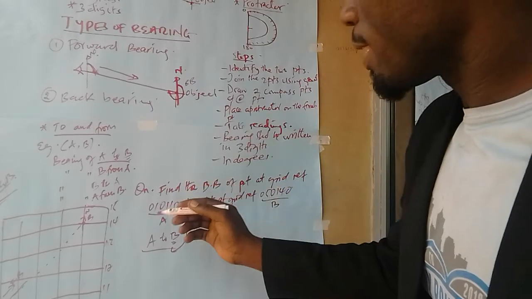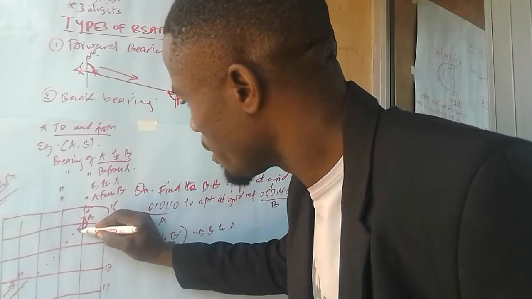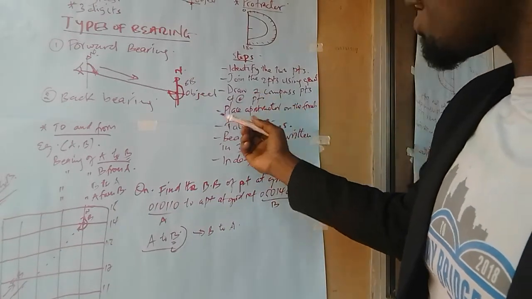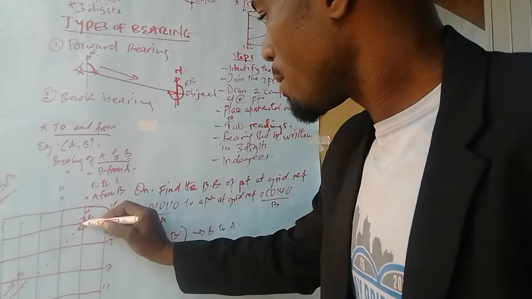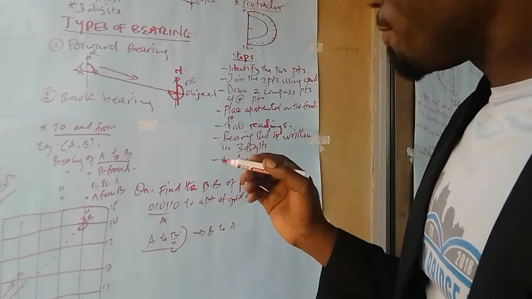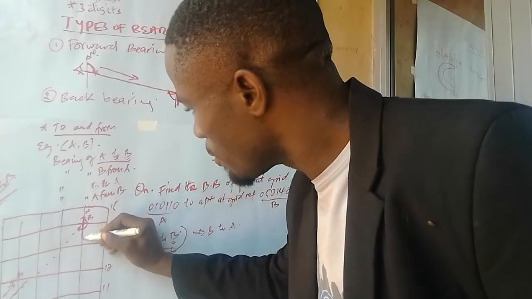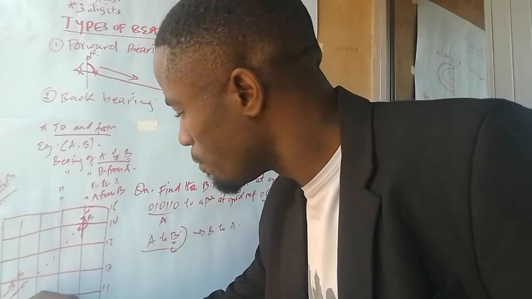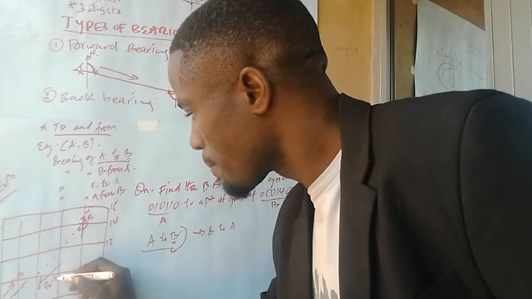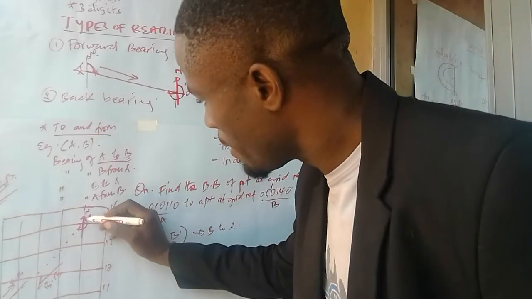Now, after knowing that they want this angle, this one. So we have said we have drawn the 2 compass points. They are there. There is this compass point and this one. Then place the protractor at the fixed point, meaning here the fixed point is now this one, because they want the back bearing of this. They want this. This is back bearing. This is forward bearing.